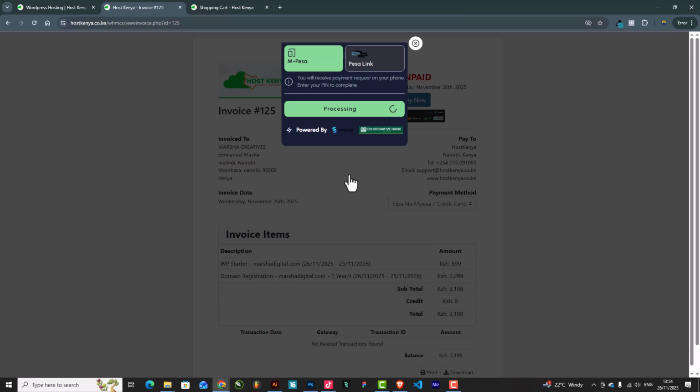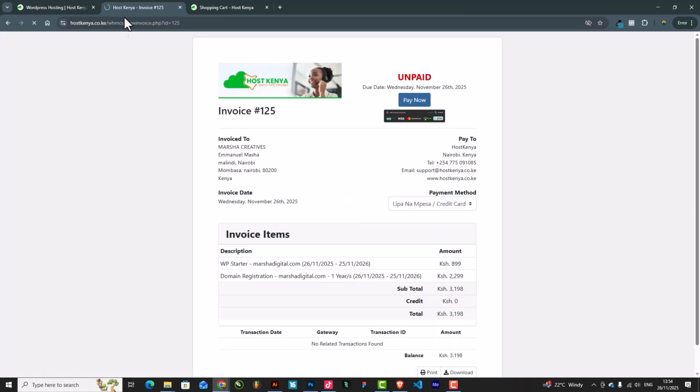So don't close this page. As you can see on top, it's still loading. Give it time to approve that with the backend and all of that, that the payment has gone successfully. Once it is done, it will redirect you to the client area page. So for now, just give it time to do its thing.